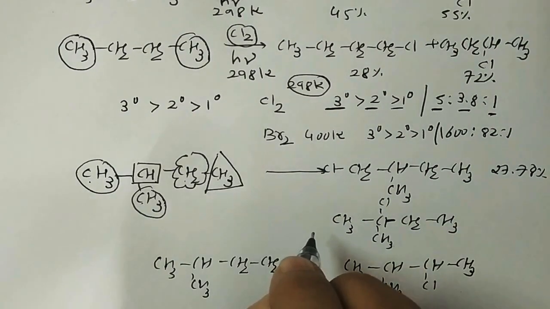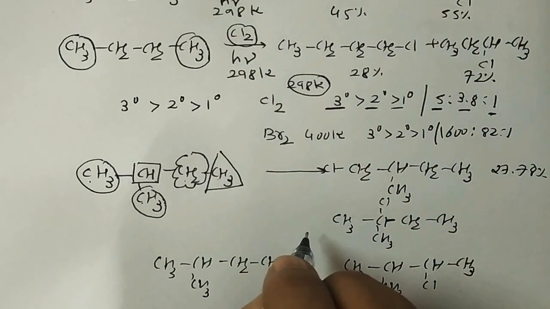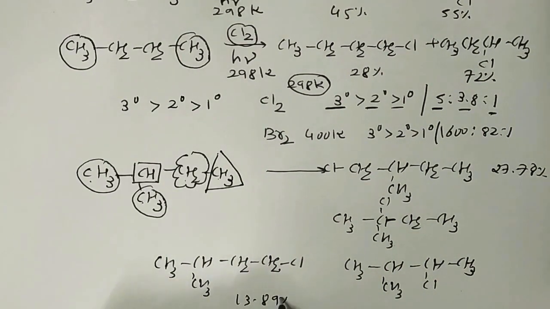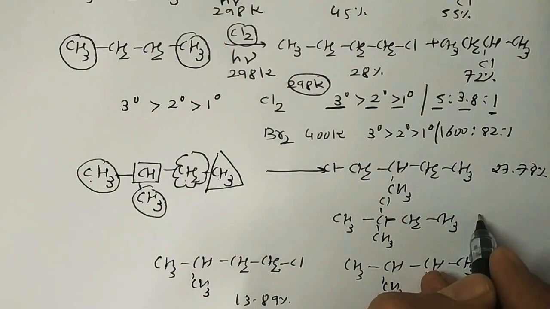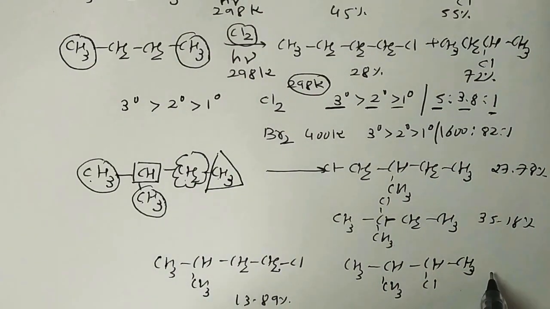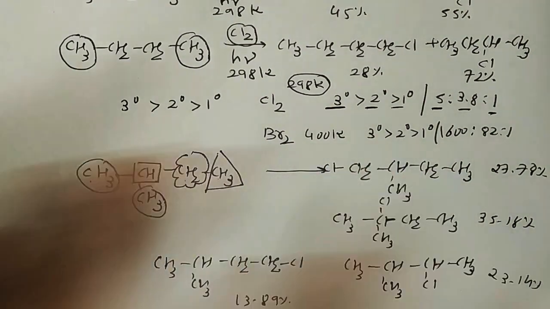In the case of this CH2 we get a different product, for example 13.89%, then 35.18%, and in this case 23.14%. So different products are formed.